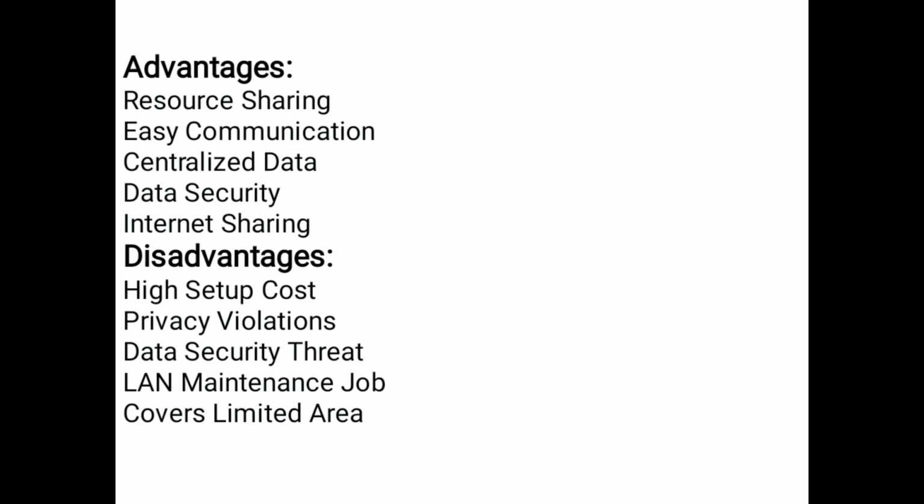Also centralized data. When a local area network is there, one centralized system is there, and all systems' information is in that centralized system. Data security is there, because by using LAN we can secure our data. And internet sharing: if the internet is connected to only one system, that internet is shared to other systems also. This facility is also there in LAN.